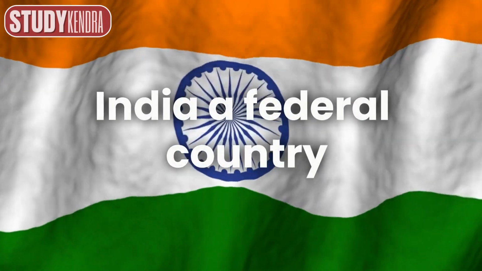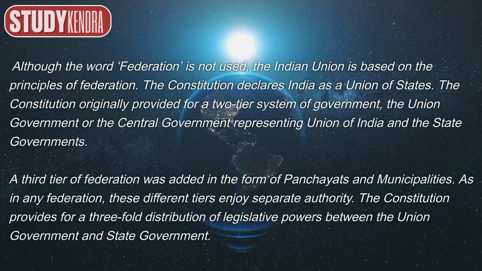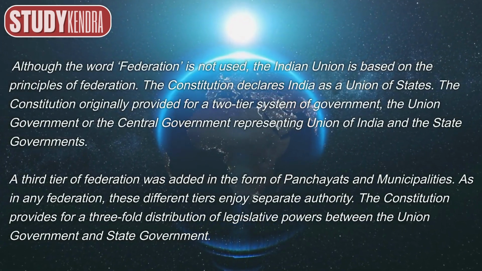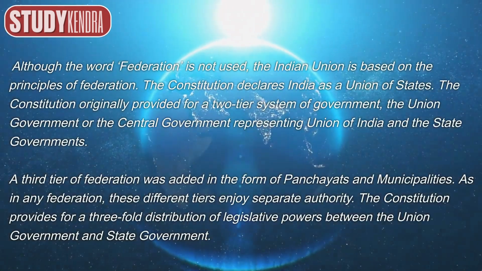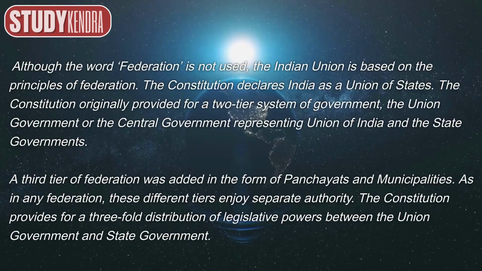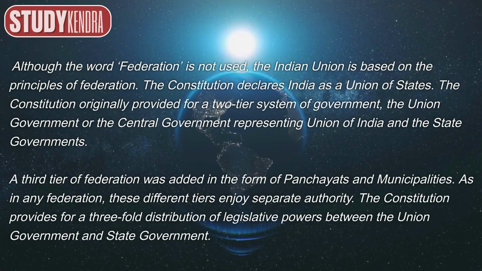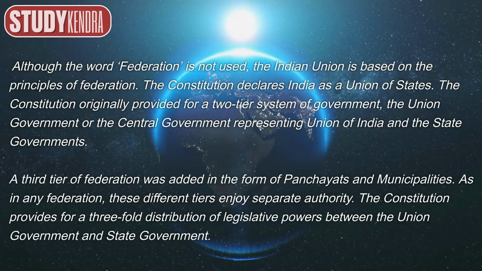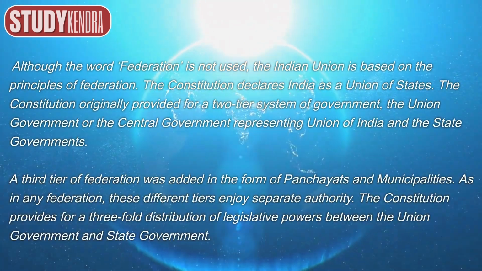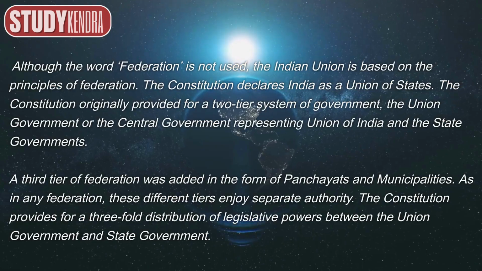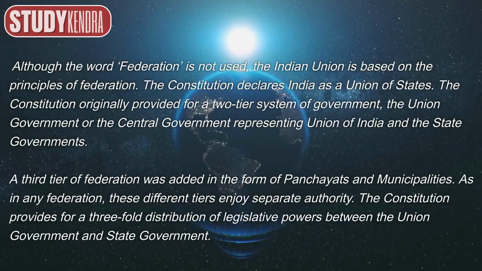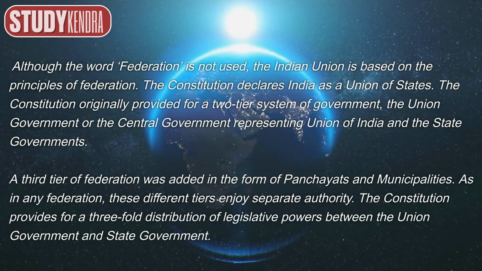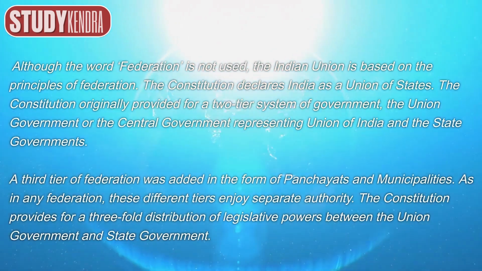India, a federal country. Although the word federation is not used, the Indian Union is based on the principles of federation. The Constitution declares India as a union of states. The Constitution originally provided for a two-tier system of government: the Union government or the central government representing Union of India, and the state governments. A third tier of federation was added in the form of panchayats and municipalities. As in any federation, these different tiers enjoy separate authority.